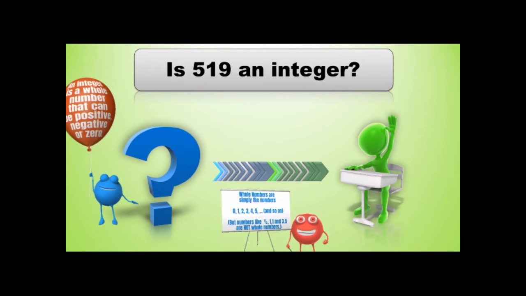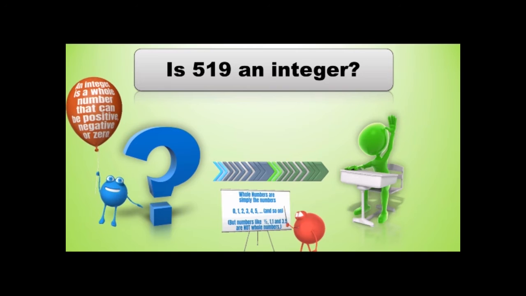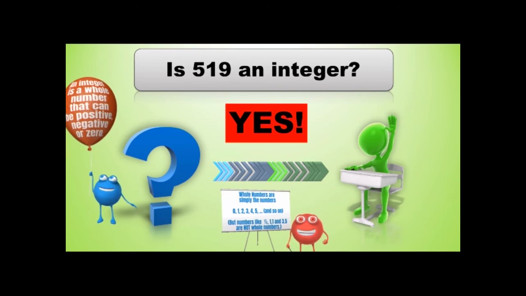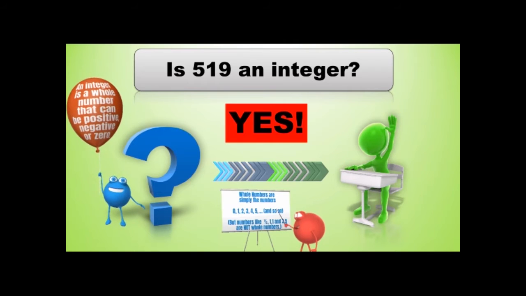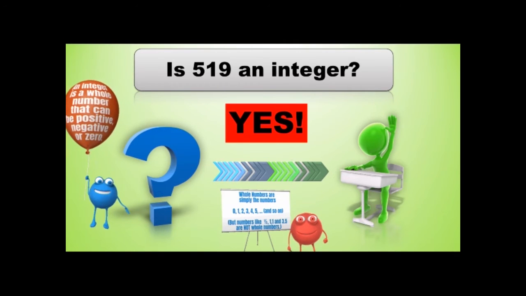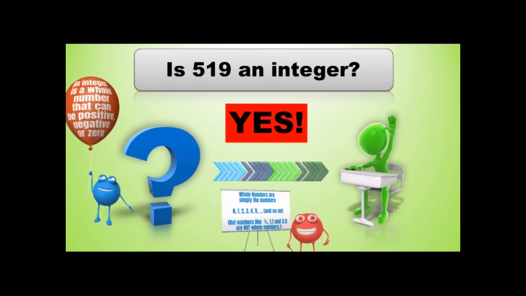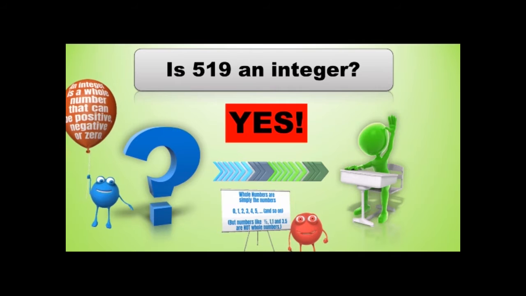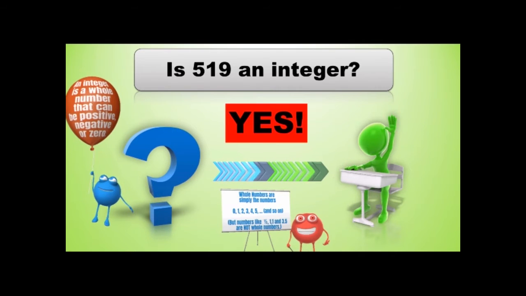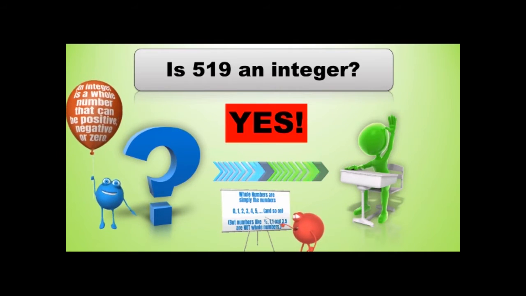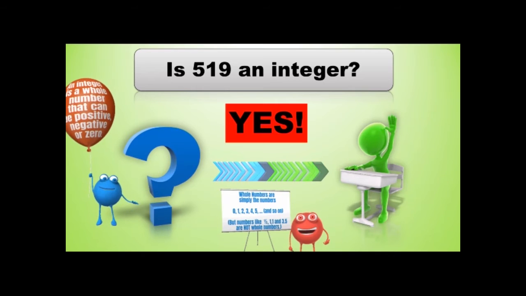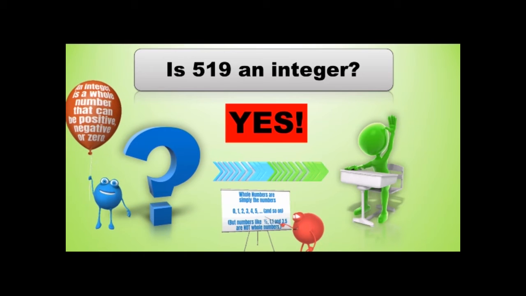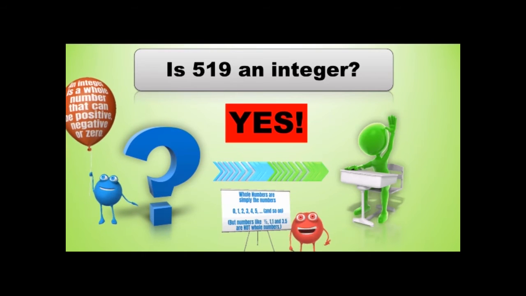What about 519? Is that an integer? Yes, 519 is an integer. It's a whole number. It's not part of a number like 1/2 or 3/4 or 519 and 3/4 or 519 and 1.75. It does not have any parts to it or halves or point anything to it. It's not a decimal. It's not a fraction. It's a whole number.